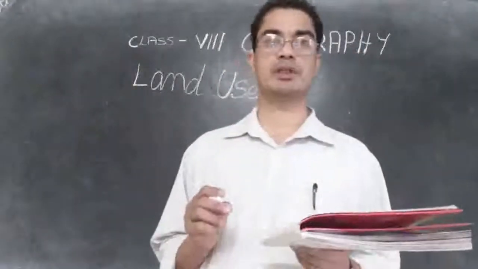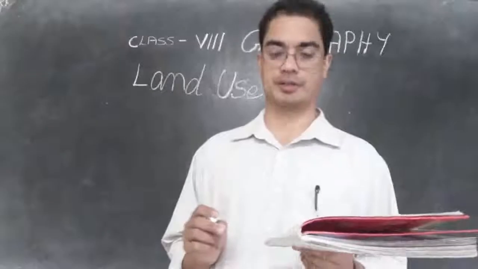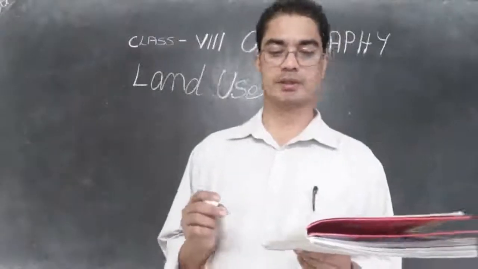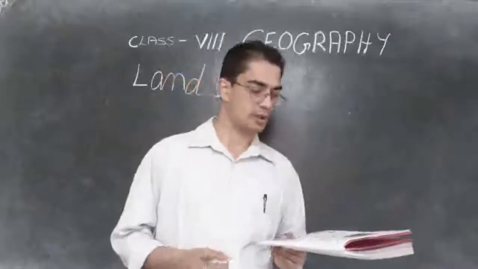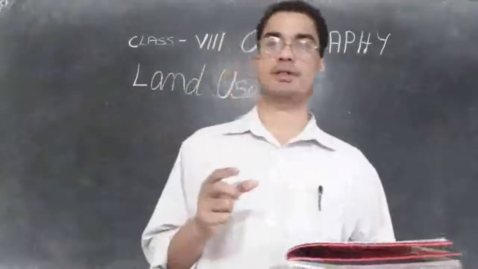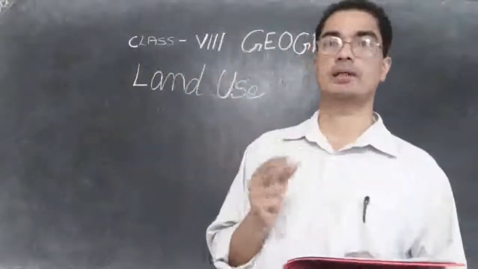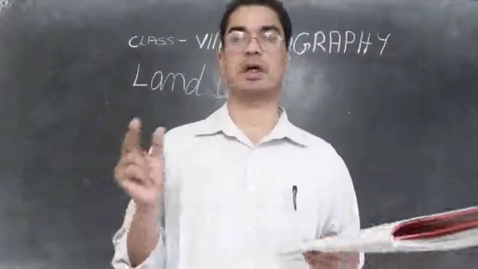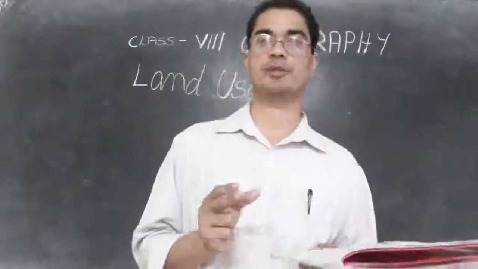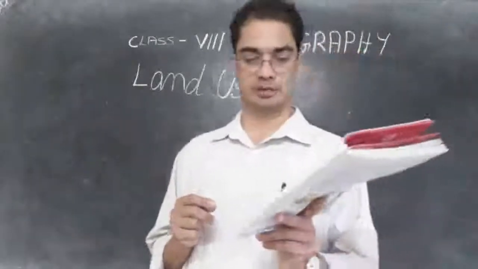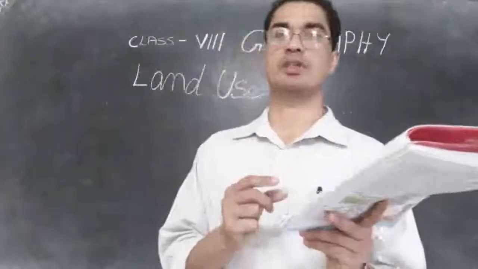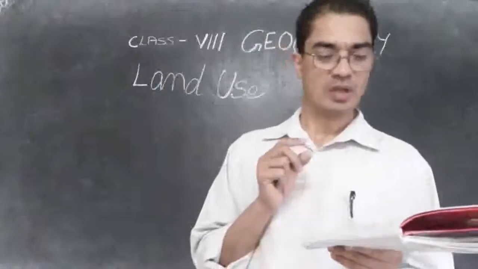Then 31% is given for forest, and 32% is used for other purposes. So these are the average figures of how the land all over the world is distributed for what purpose and so on. So you have to do some homework, and below that 2 questions are given.